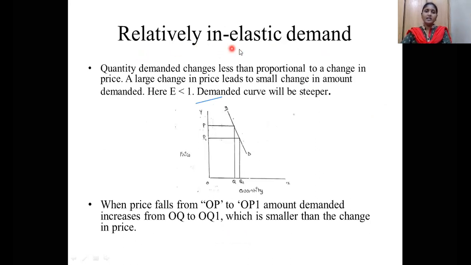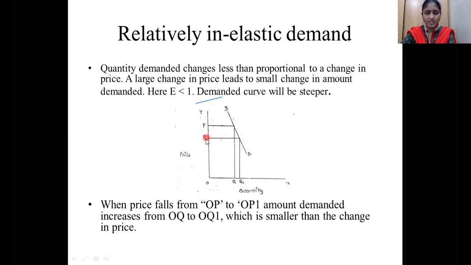Next, relatively inelastic demand. We can call it E less than 1. This is the inverse of the previous one. Previously it was E greater than 1, now it is E less than 1. See here. At the beginning the price is OP, and the quantity demanded is OQ.